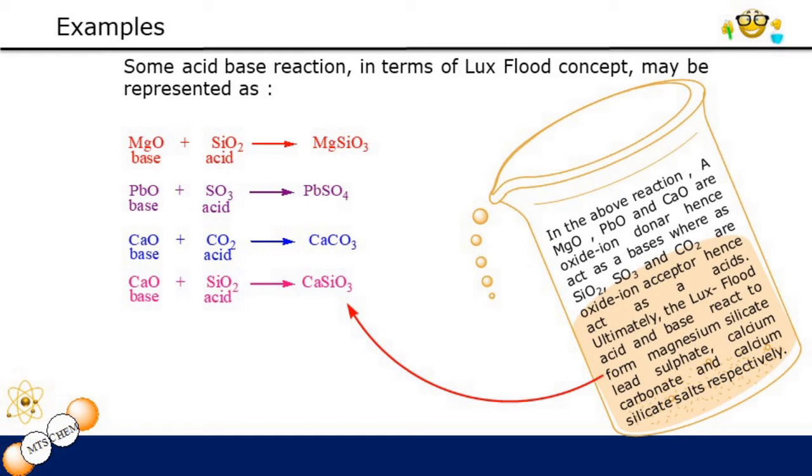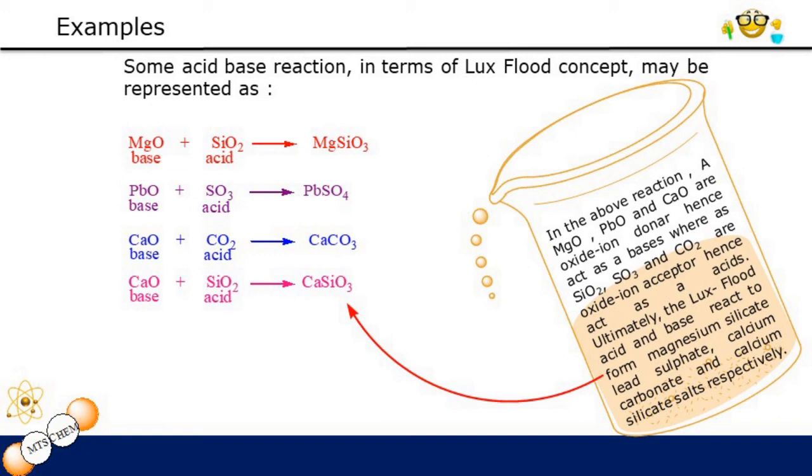Also, calcium oxide is a base and CO2 is an acid, and therefore calcium oxide will donate its oxide ion to CO2 and it will convert into CaCO3, that is calcium carbonate.